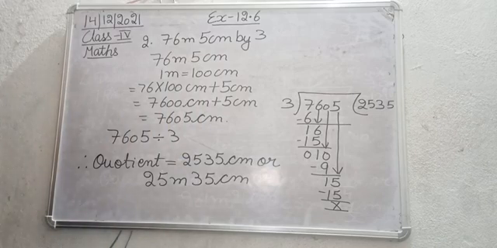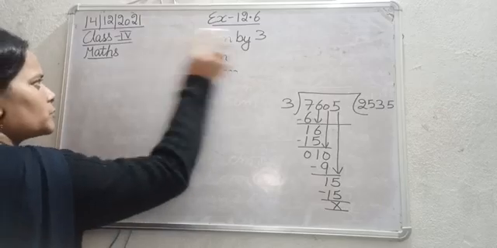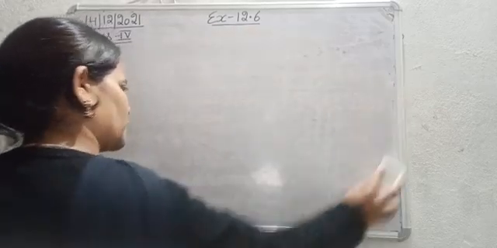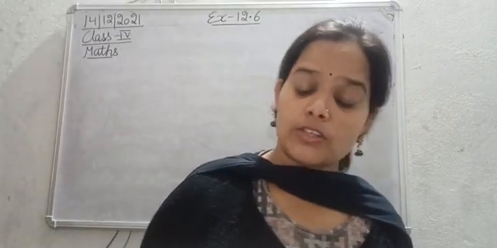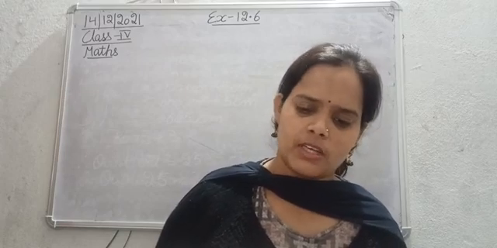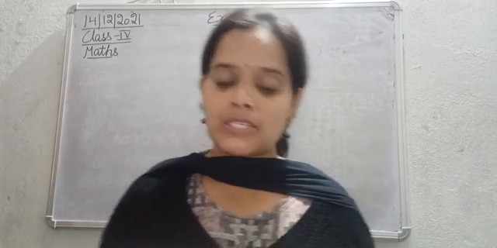Okay, chalo. Moving next to the question number 3. Okay, let's see the next few questions now. So question number 3, 3 to 9, 3 to 8, they all are same. So this is meter, meter, every. Okay, so now let's do one sum from the kilometers. So let's do question number 6.